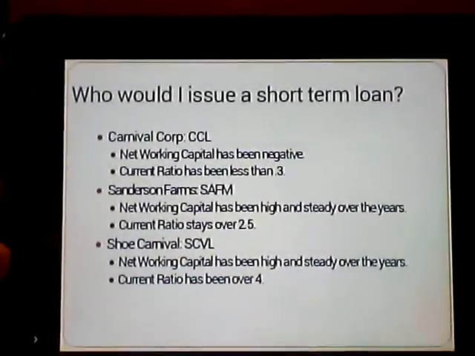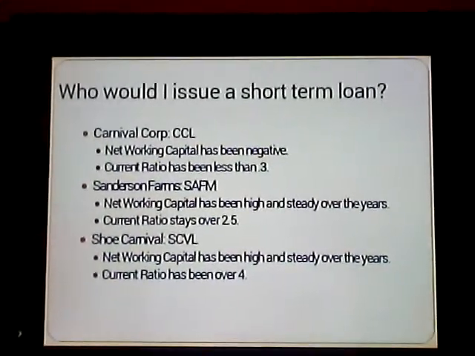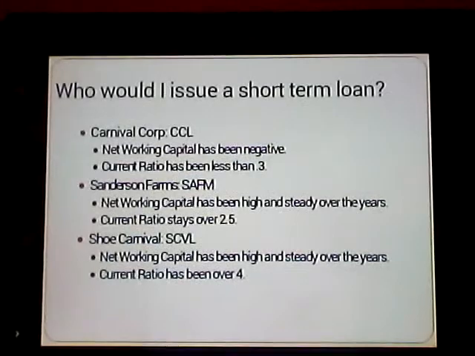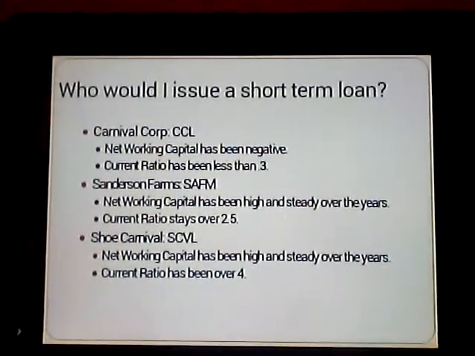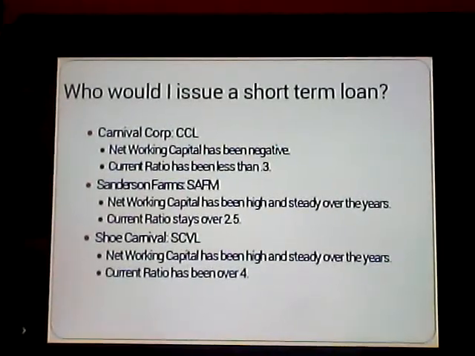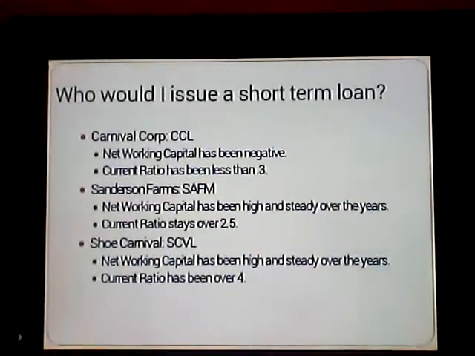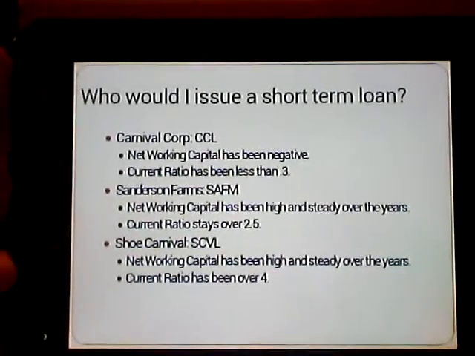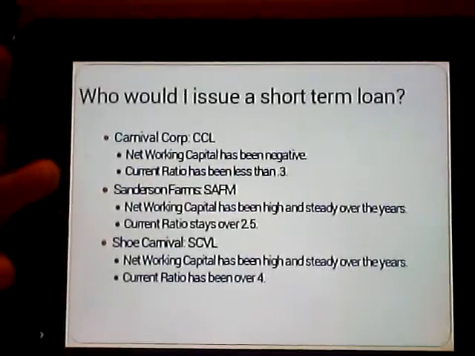Sanderson Farms, they have a net working capital that's been high and pretty steady over the years, so that's always a good thing. They also have a current ratio that stays over 2.5, which is fairly good. You'd like to have a ratio that's at least more than 1, so 2.5 is fairly well. Shoe Carnival, their net working capital has also been high and steady over the years, and their current ratio has been over 4, which is even better.